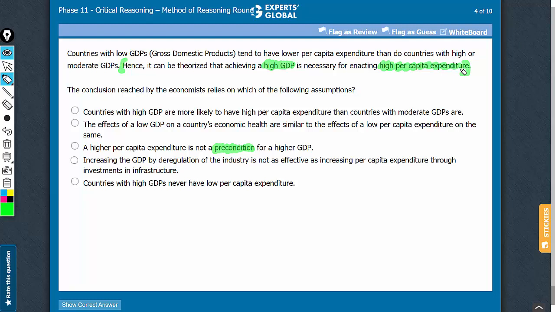This argument is considering high GDP as the cause and high per capita expenditure as the effect. And therefore, yes, it is assuming that it is not the other way around. It is not that a higher per capita expenditure is the cause for a higher GDP. Therefore, yes, answer choice C is something that strengthens the argument. It is something that must be true for the argument to hold. C is the correct answer choice.